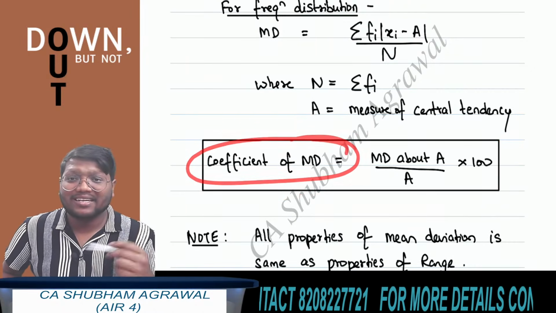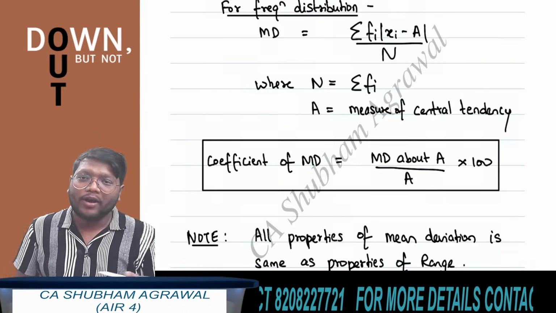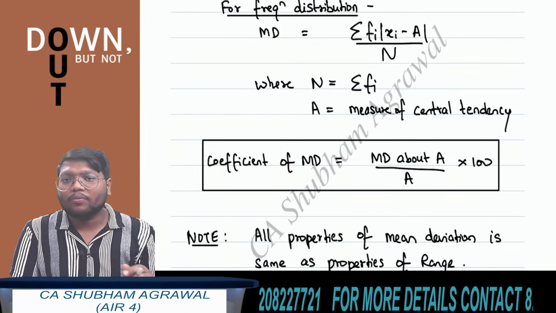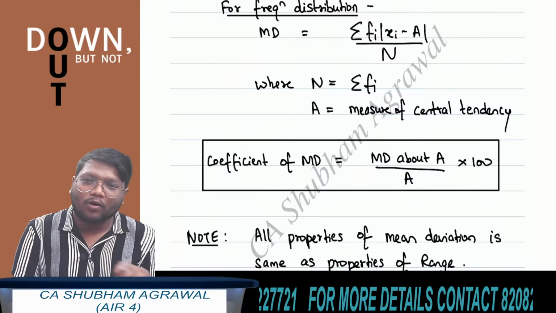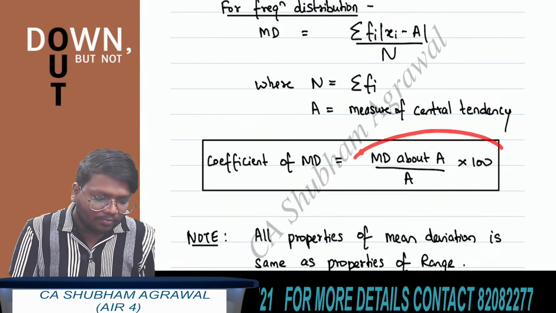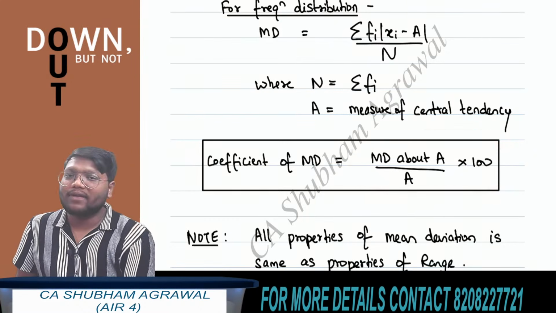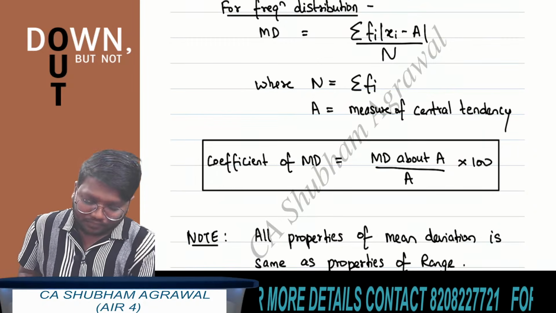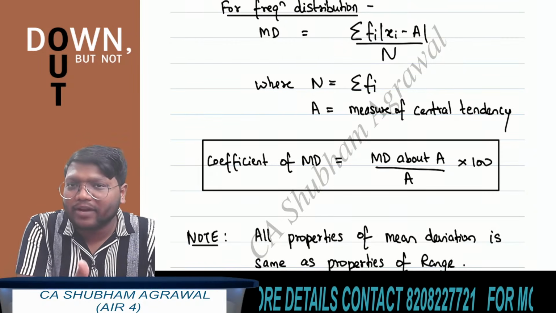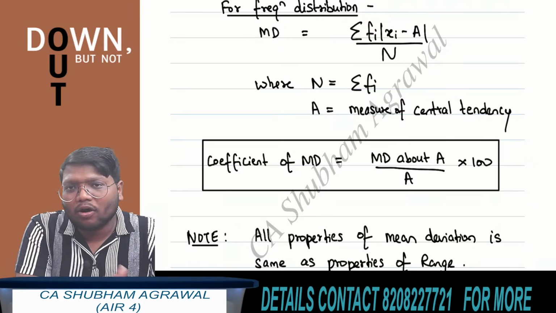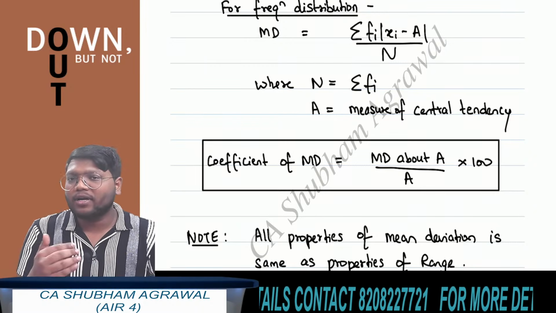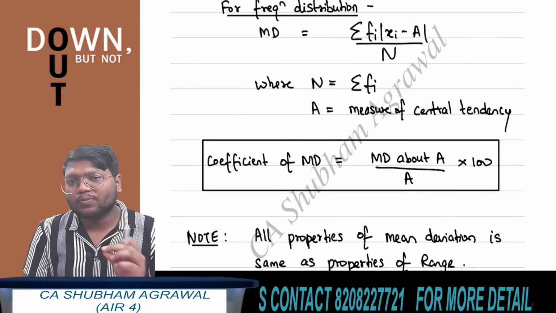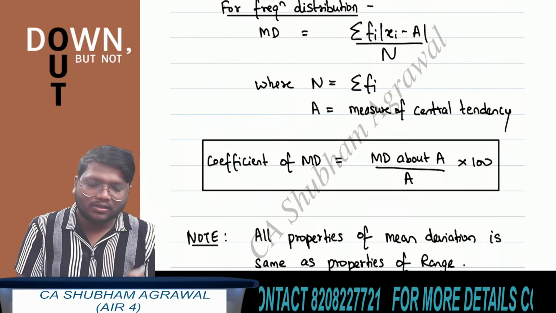Coefficient of mean deviation is a relative measure of dispersion. And how to find the coefficient of mean deviation? The formula is mean deviation about A whole divided by A, multiplied by 100. And all the properties of range which we have studied will be applicable on mean deviation also.